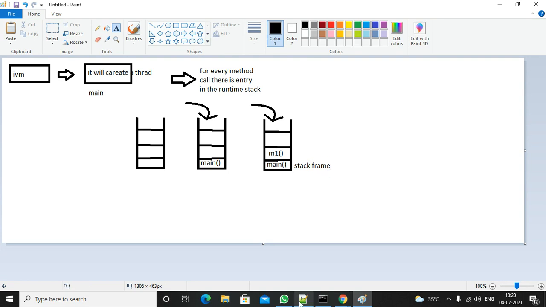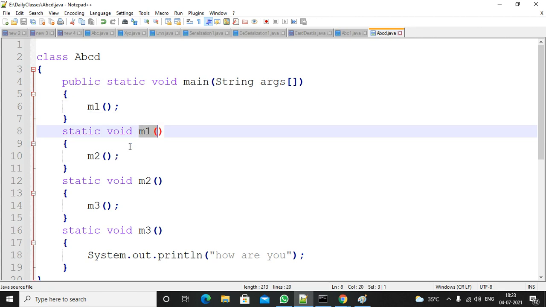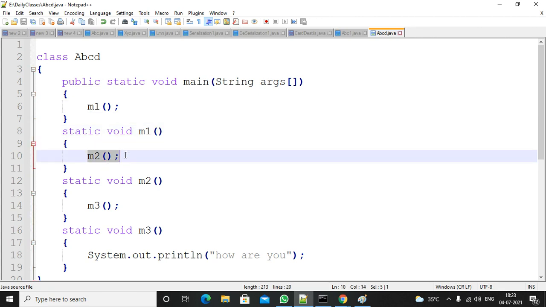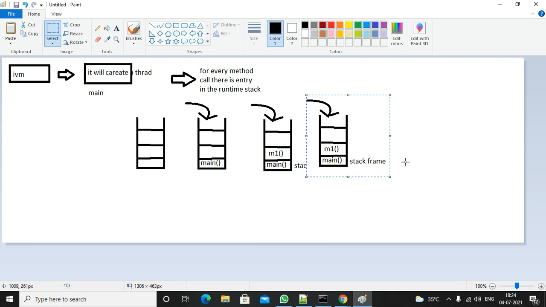Then from the main method, you are calling the M1 method, so automatically the cursor will come to the M1 method. It is trying to execute it. Inside the M1 method there is a method call again. For every method call, there is an entry in the runtime stack, so the M2 method will be entered. I am not writing all the things.